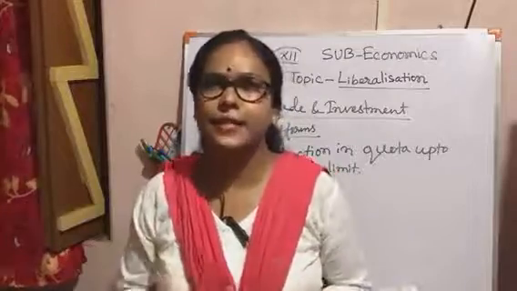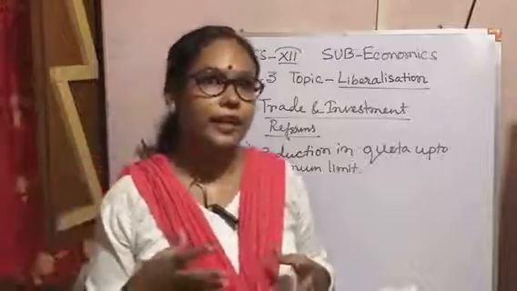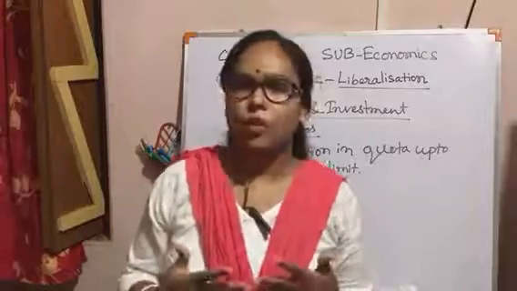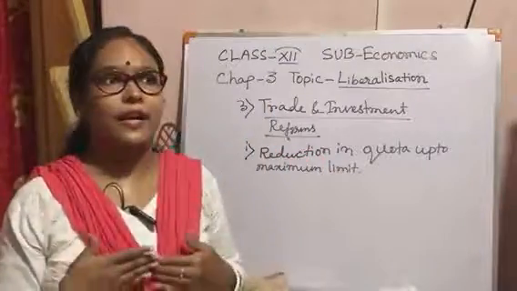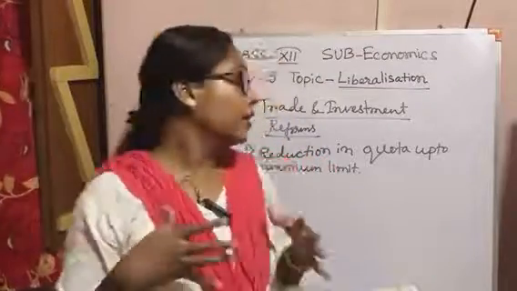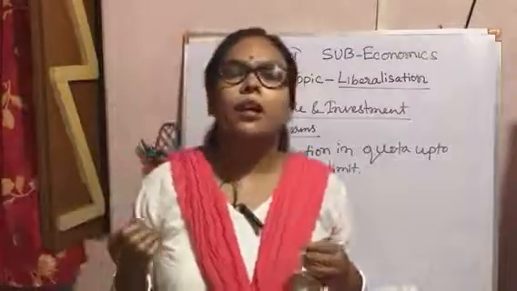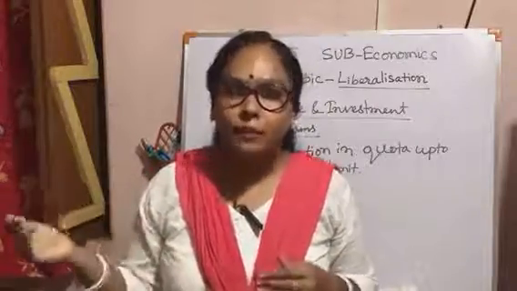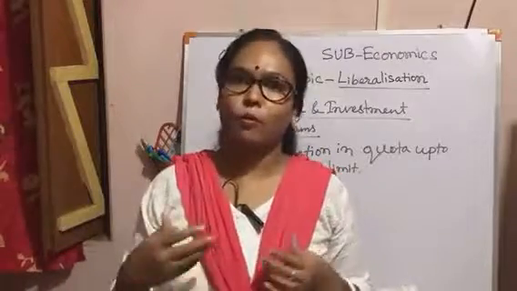For example, we can import only 10% of the commodity from abroad, only essential commodities needed by us. For that reason, foreign investors were not interested to invest in India. That's why the government thought that if they reduce the quota up to 40%, the foreigners will buy more and more commodities from our country.